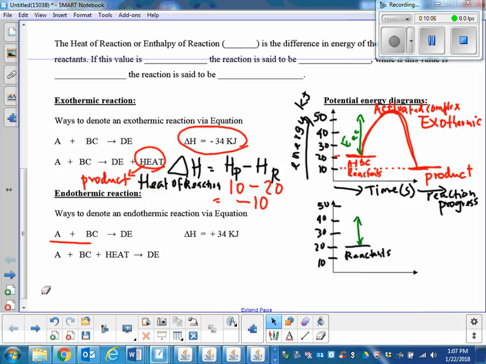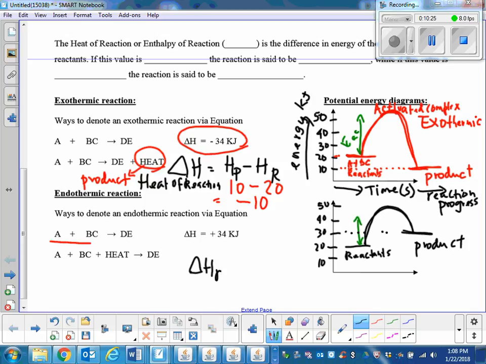Okay? I'm going to give you the energy of the product. I'm saying the energy of the product is 30. What is the energy of the product? 30. So it goes through this graph like that. So overall, what is the heat of the reaction? It is 30 minus 20. Product minus reactant, it is plus 10. Is that right? Overall, did this reaction gain or lose energy? Gain. Therefore, this is an endothermic reaction.